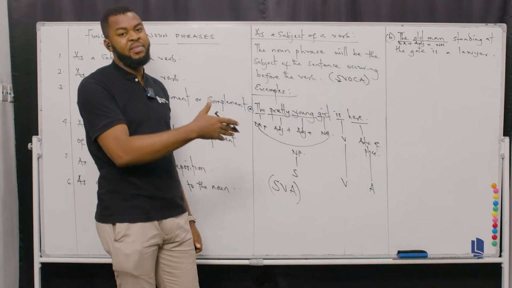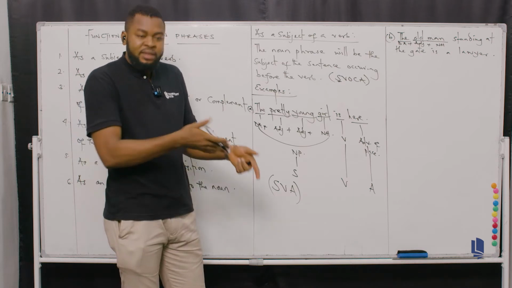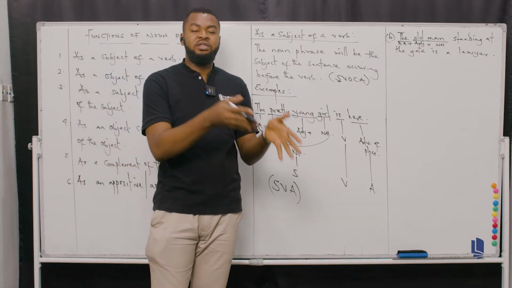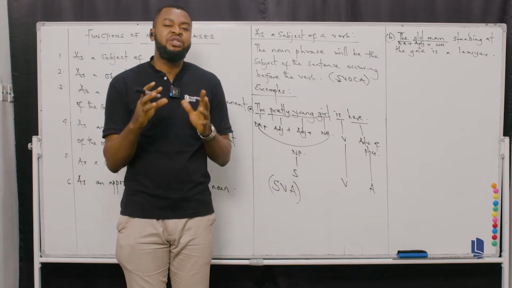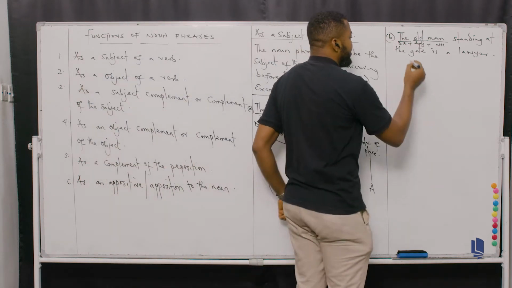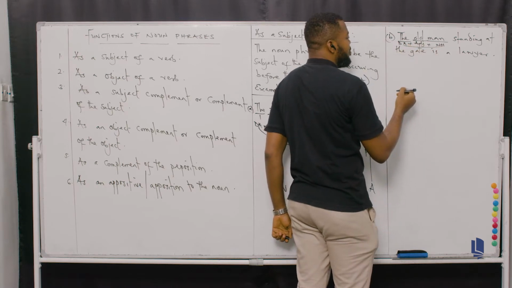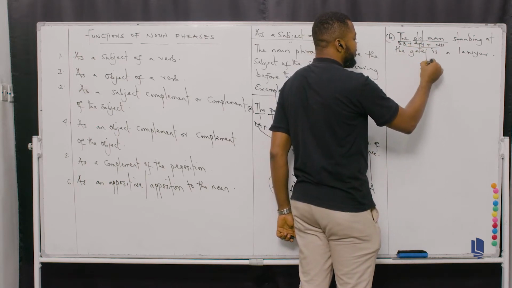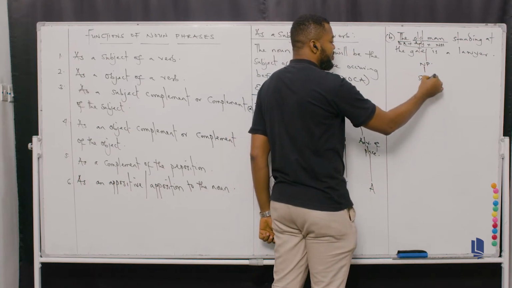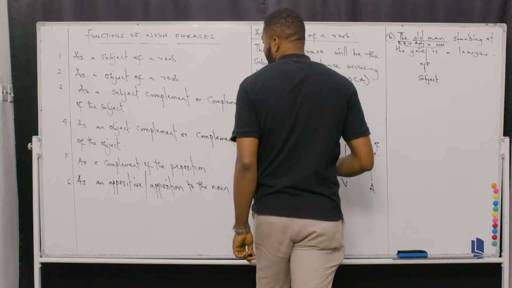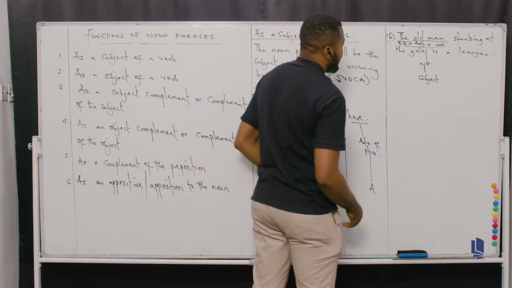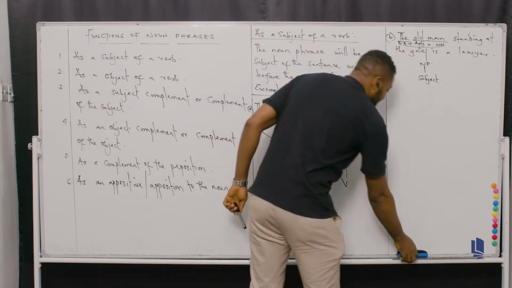Who is a lawyer? The same man. Who is standing at the gate? The same man. So every word revolves around the man. That's why we call it the noun head. That is the most important word. The head word. If I combine the whole of this, as you can see, I'll form what? I'll form a noun phrase, okay? And then the noun phrase is functioning as what? It's functioning as a subject, don't forget. The noun phrase is functioning as a subject. This is quite short. I hope you can see this.